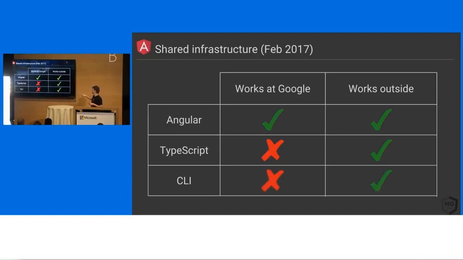And the other thing that right now we're not sharing is the outside world uses our CLI, which is awesome. But on the inside, we're not using tools like Webpack and Gulp, right? We're using internal Google tooling.